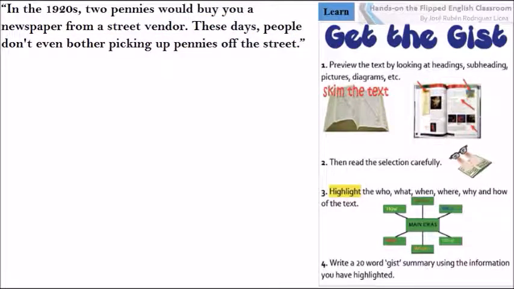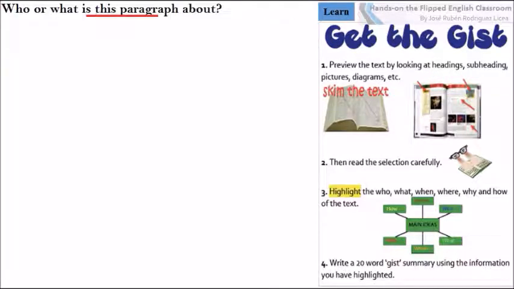In the 1920s, 2 pennies would buy you a newspaper from a street vendor. These days, people don't even bother picking up pennies off the street. Who or what is this paragraph about? The paragraph is about pennies.